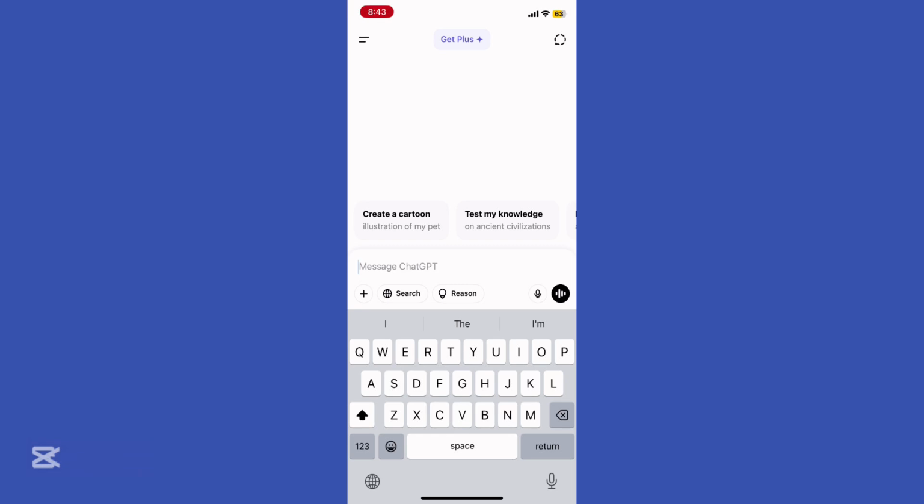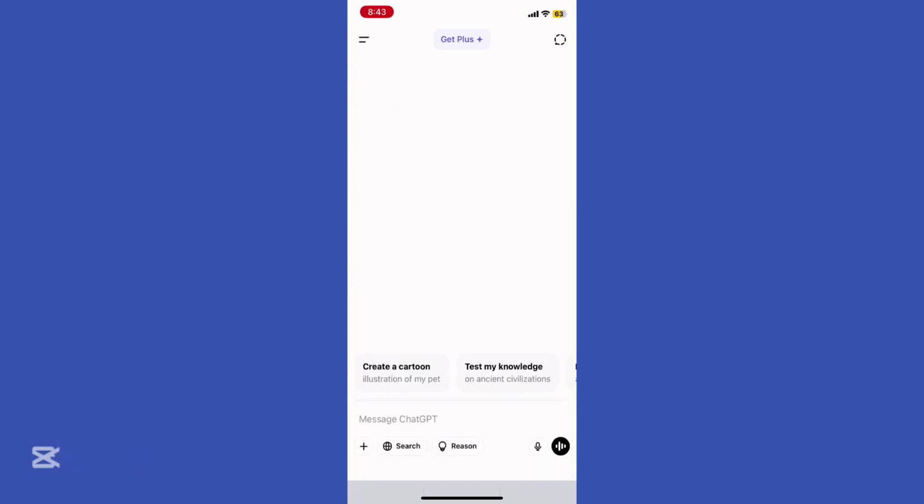Provide a clear prompt. The better the prompt, the better the output. Refine and edit. AI generates the base, you tweak it for your brand voice. And then schedule content with AI driven tools like Notion AI or Buffer.